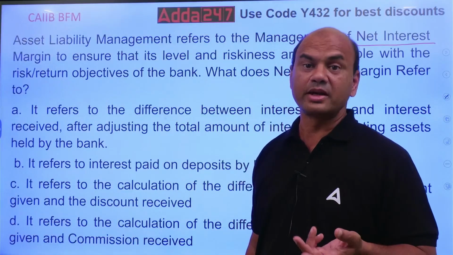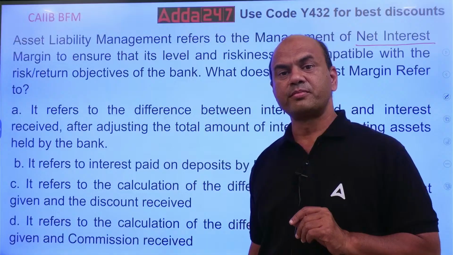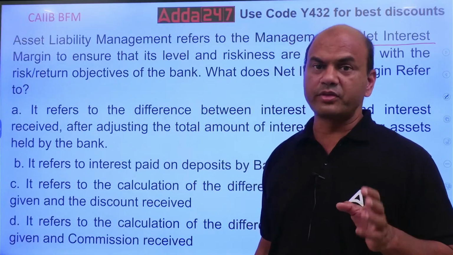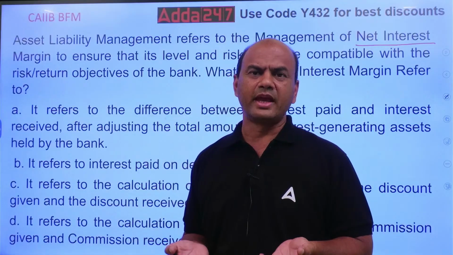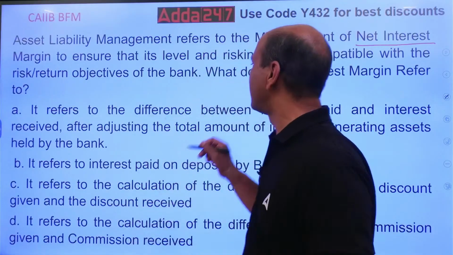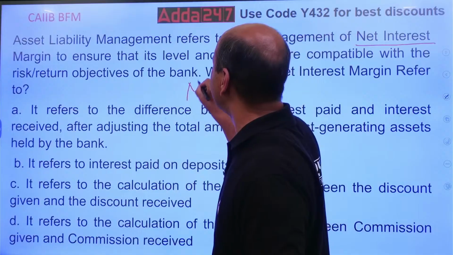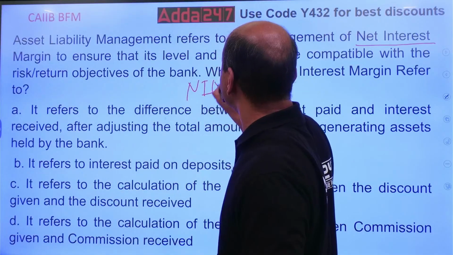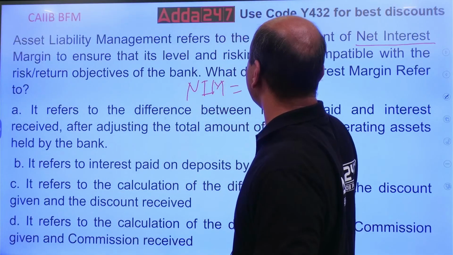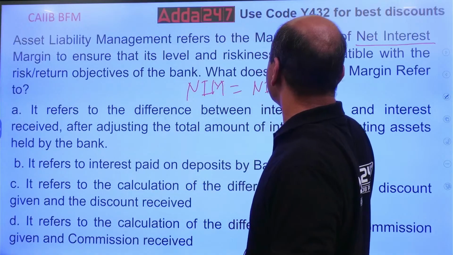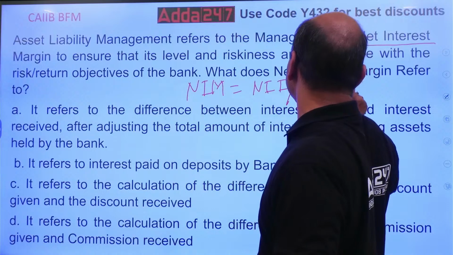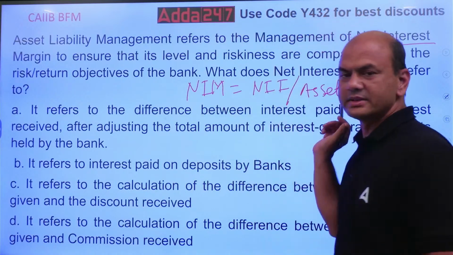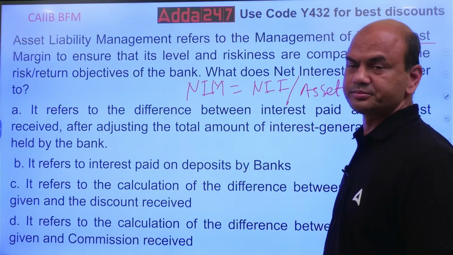What is the requirement? Risk reward. If your NIM is too high, that is obviously good. What is NIM? NIM equals NII divided by assets, or you call it yielding assets. So NII upon assets, that is known as NIM.